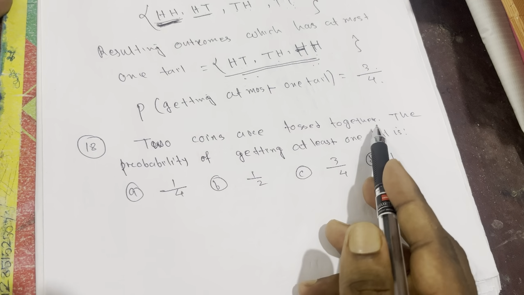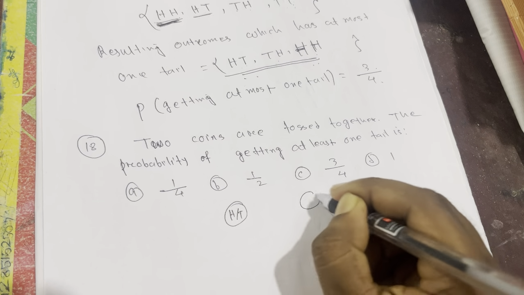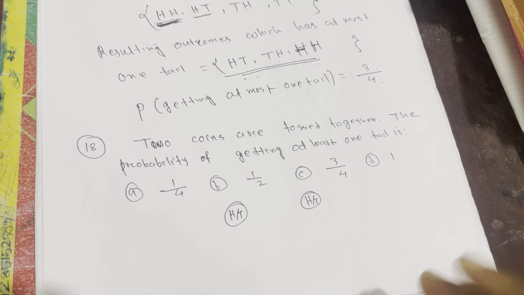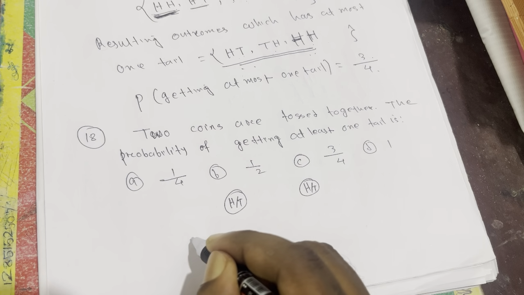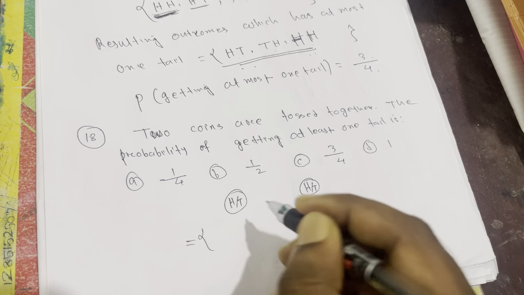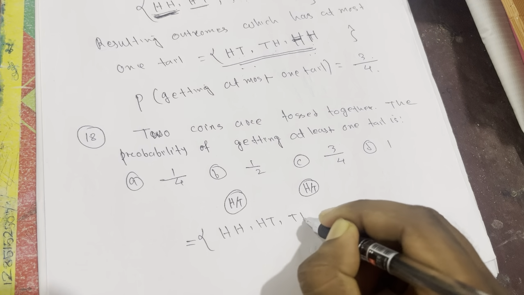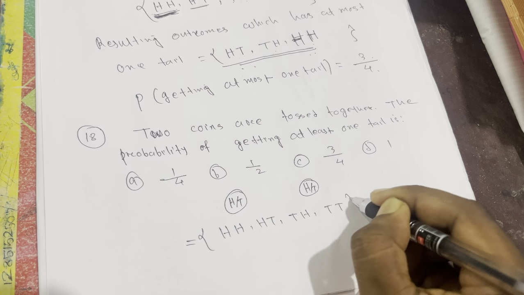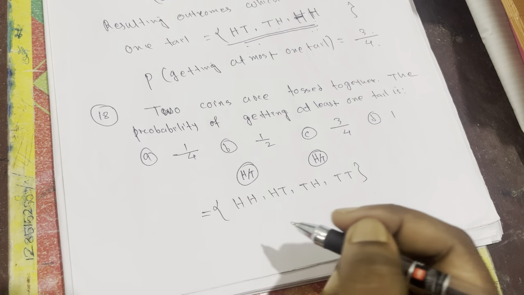Two coins are tossed together. So again, if you throw two coins together, I'm just taking this question to clear the concept of at least and at most, right? So if you throw two coins together, we'll get four possibilities: head head, head tail, tail head, and tail tail. So now I need to write such outcomes that have at least one tail.